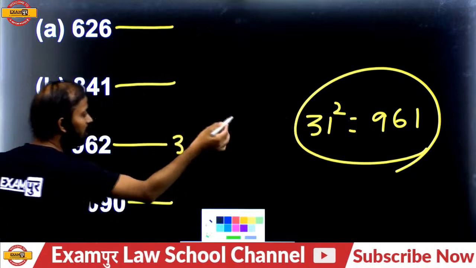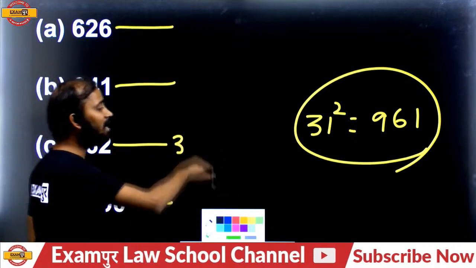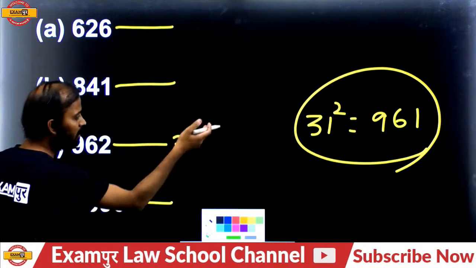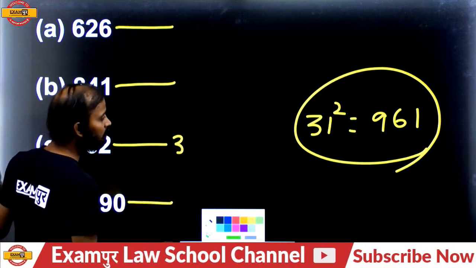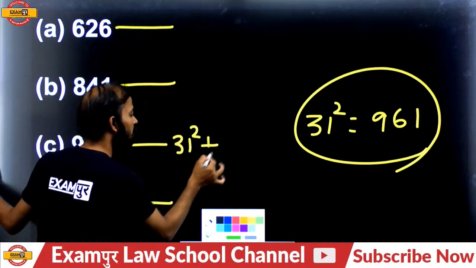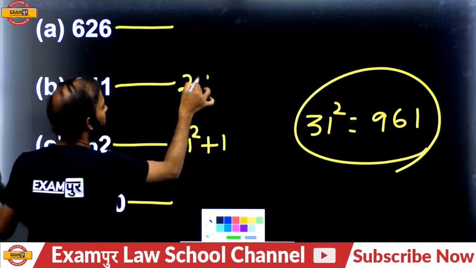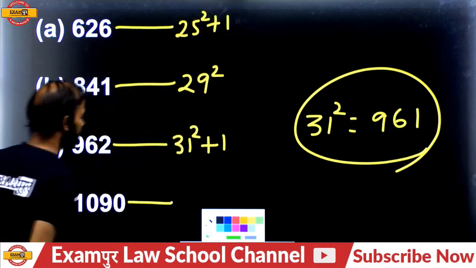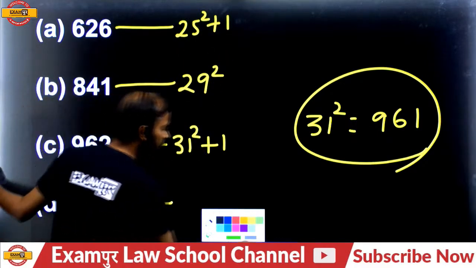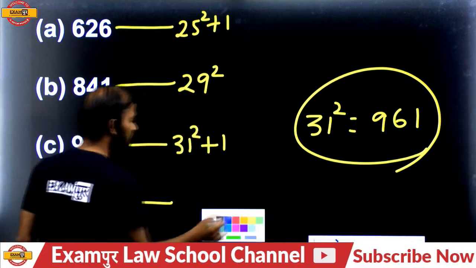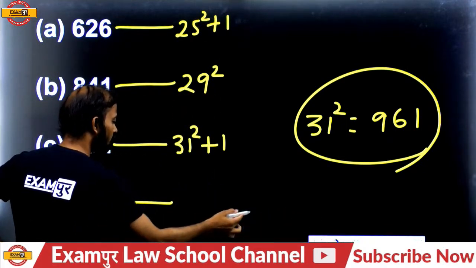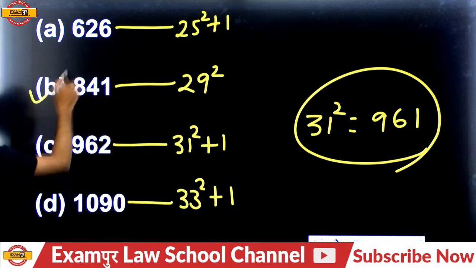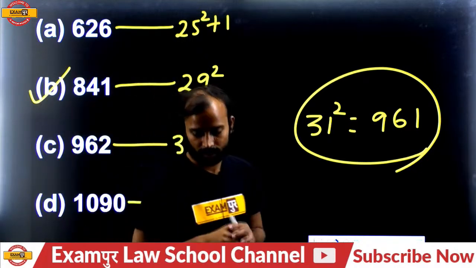So we can say 962 is 961 plus 1, and 961 is the square of 31. So 31 squared plus 1 is this one. And this one is 25 squared plus 1. And 1090 is 33 squared plus 1. Is that clear? So the answer will be 841.